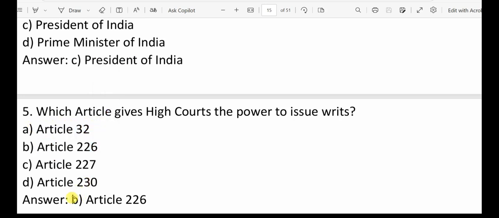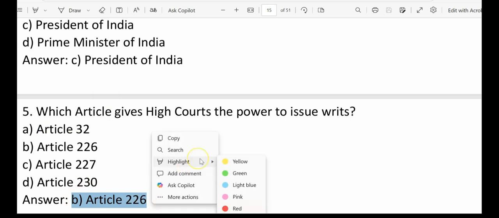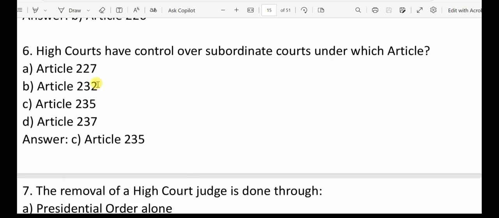So here, the correct option will be option B, Article 226. Next, question number 6: High Courts have control over subordinate courts under which article? That is Article 235. That we already know, right? So option C is the correct answer.